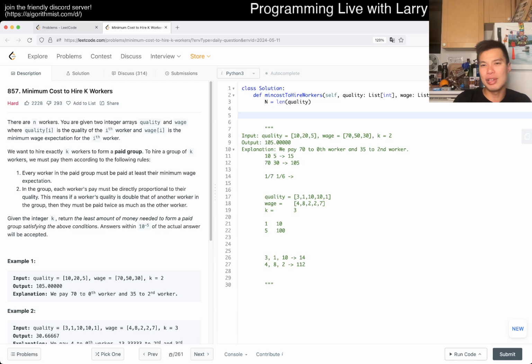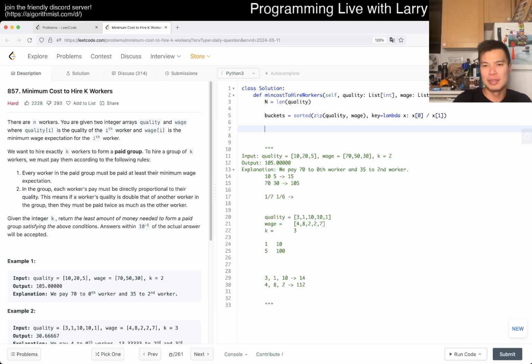Okay, so now I'm just going to use buckets because I'm a little bit lazy. We want to sort by quality over wage, right? And now all we have to do is take buckets sub k of 0 over sub 1, that is going to be the ratio that we care about.